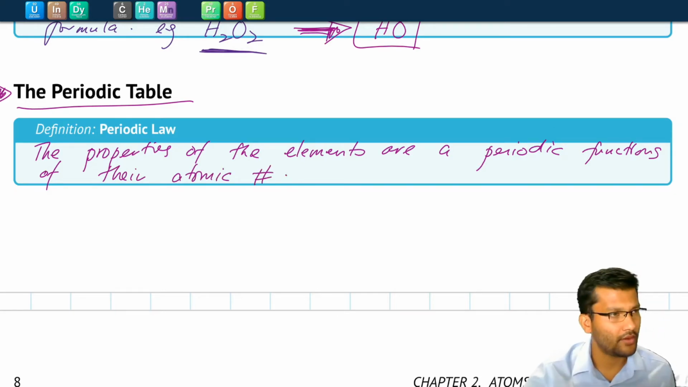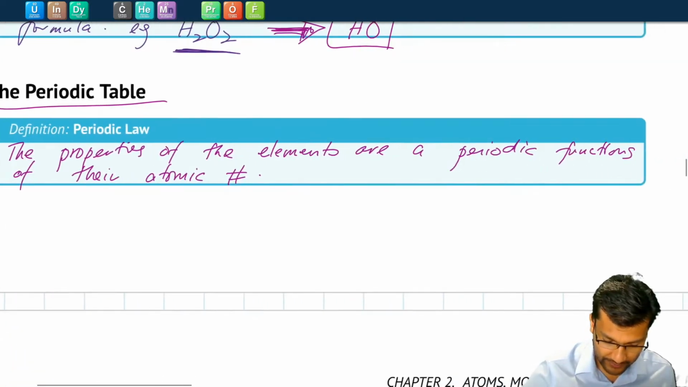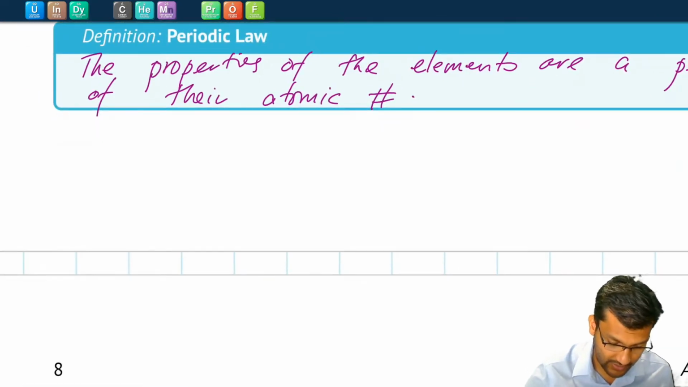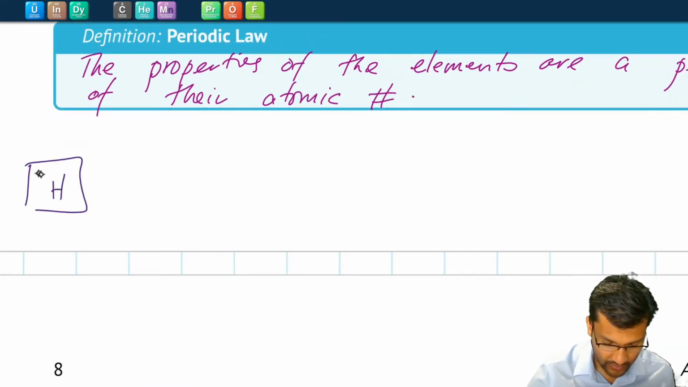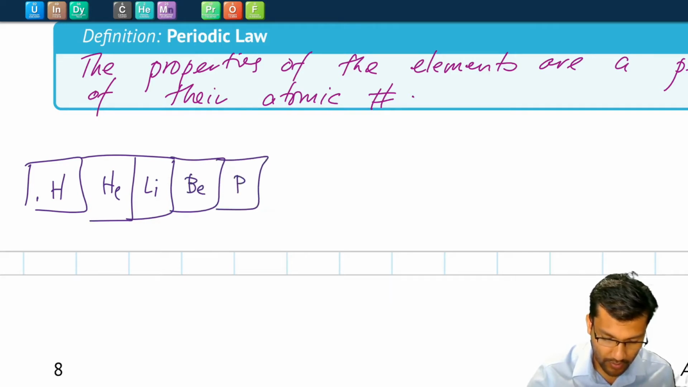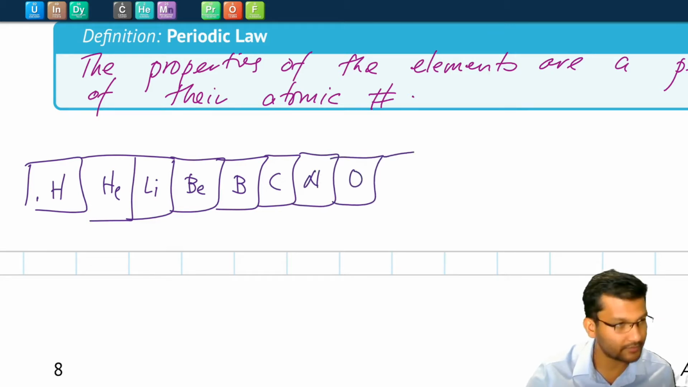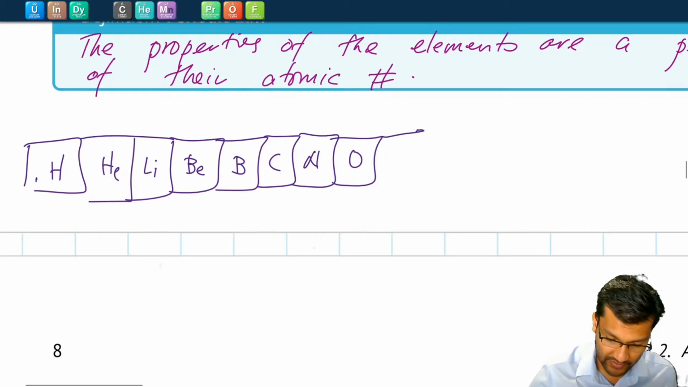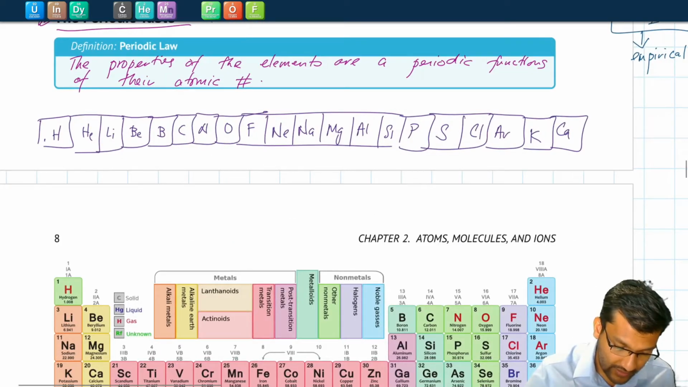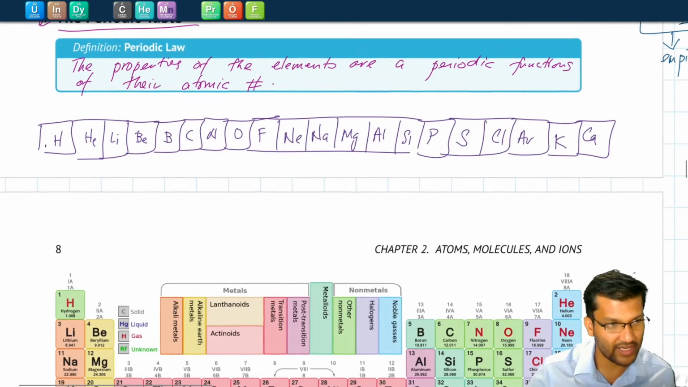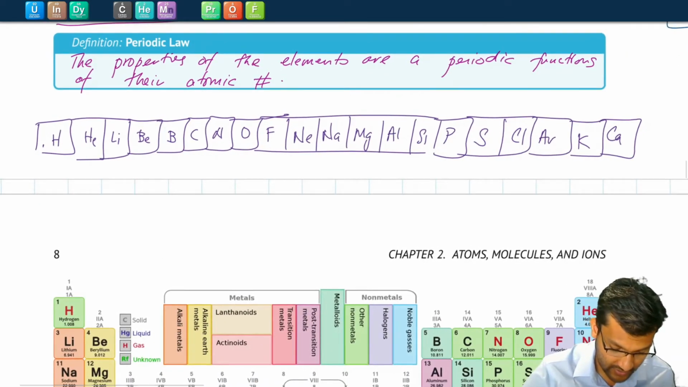What does that mean? Well, let's look at the elements and their atomic numbers. So we have hydrogen, atomic number 1, helium, lithium, beryllium, boron, carbon, nitrogen, oxygen. I'm going to just skip the video here. Okay, what I've written here are the first 20 elements or so in increasing atomic number. So 1, 2, 3, 4, and so on.